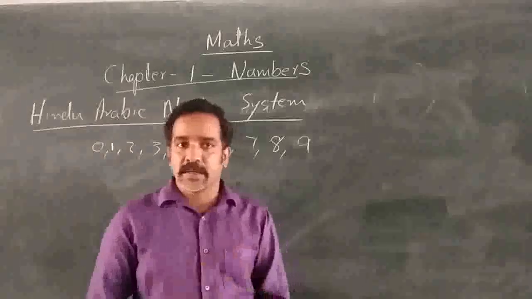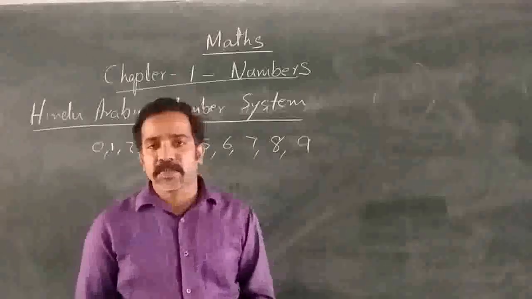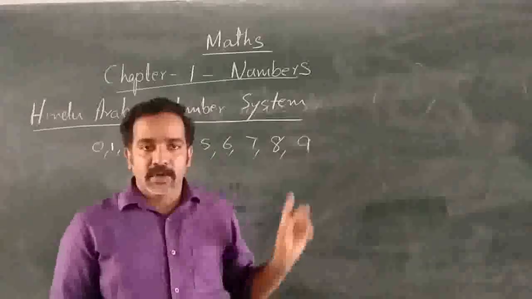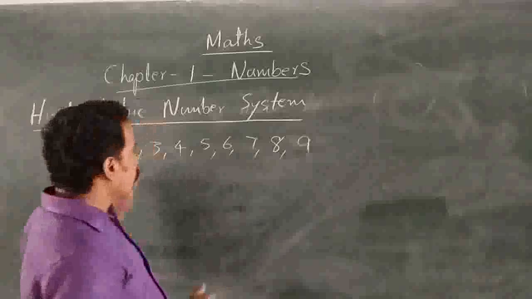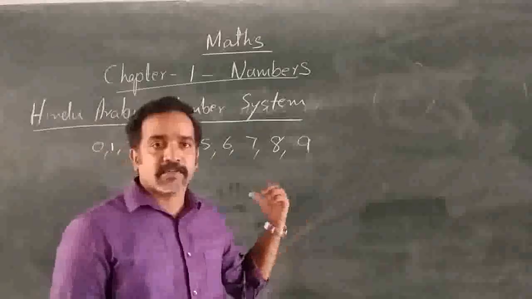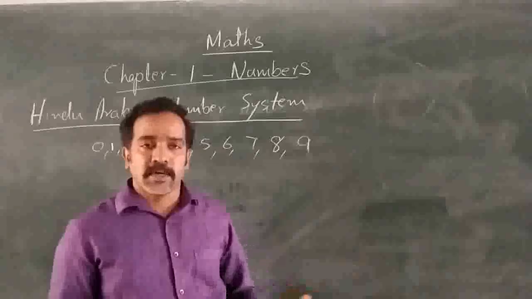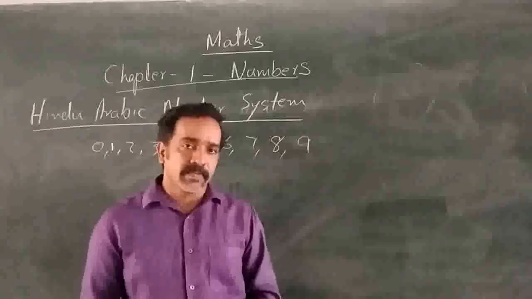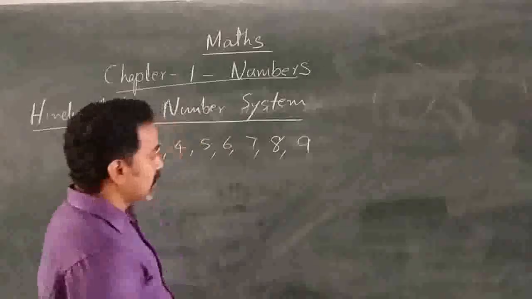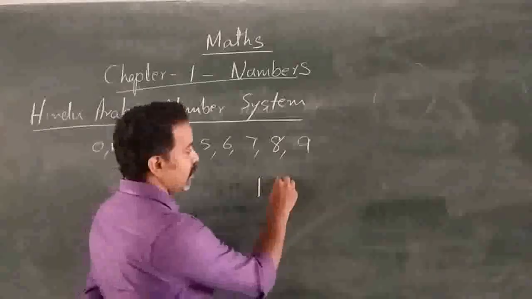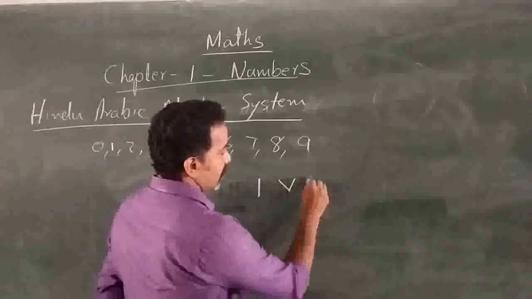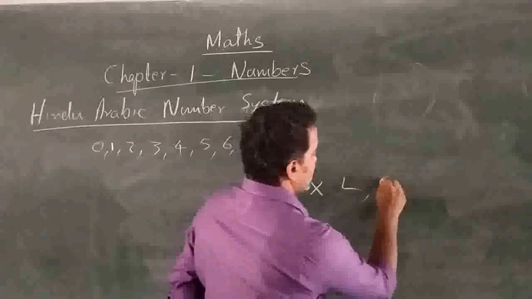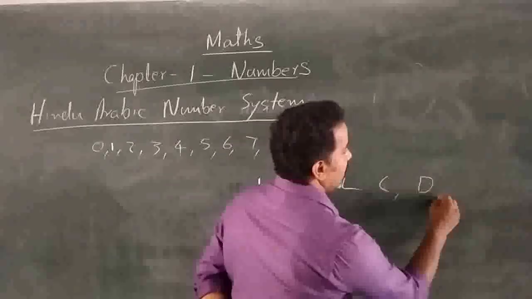Do you know any other number system which is not using these 10 symbols? Yes, we know that there is the Roman numeral system. We are not using these symbols. Instead of this, we are using some other symbols. But in the Roman system, there are only 7 symbols. You are familiar, you know those 7 symbols. They are I, V, X, L, C, D and M.